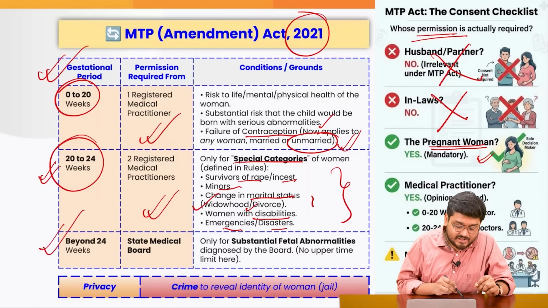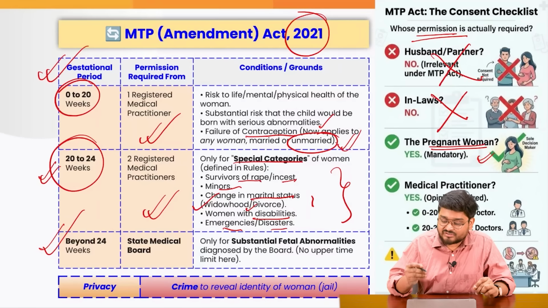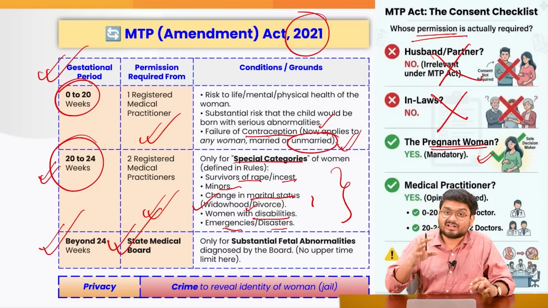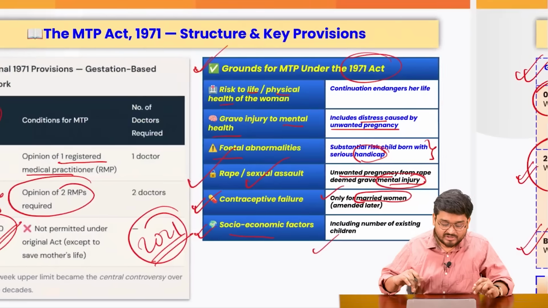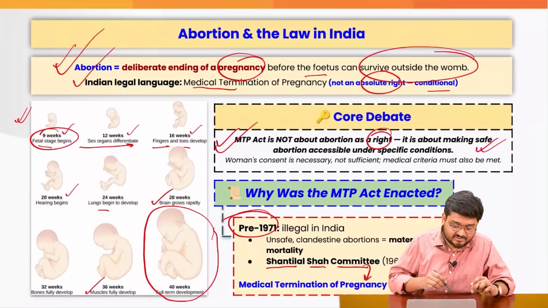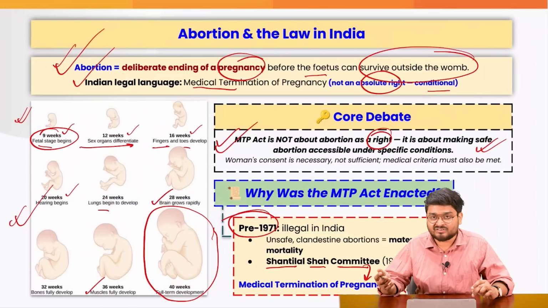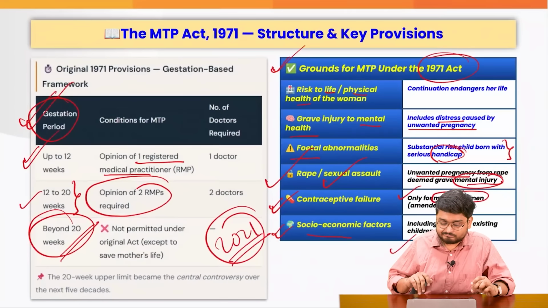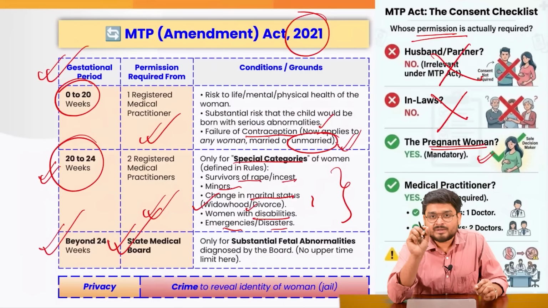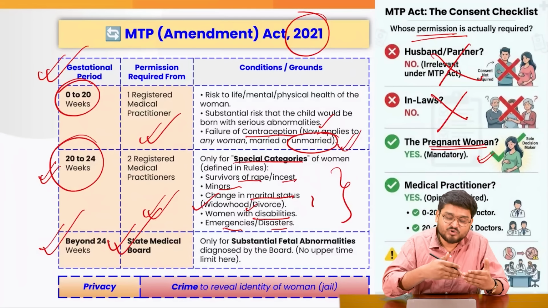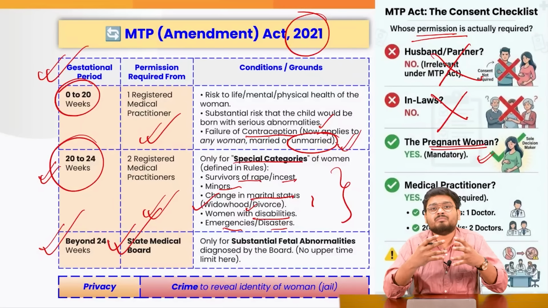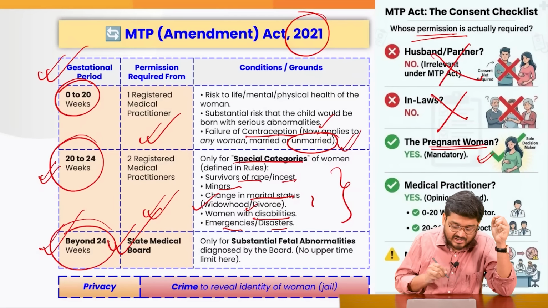And at the end of the day, in case abortion needs to be done beyond 24 weeks, the state medical board has to come up with expert regulations, because by this time the fetus has actually developed a lot, if you can understand, right? So the very slim line between fetus and a newborn child is very, very blurred in this timeline.